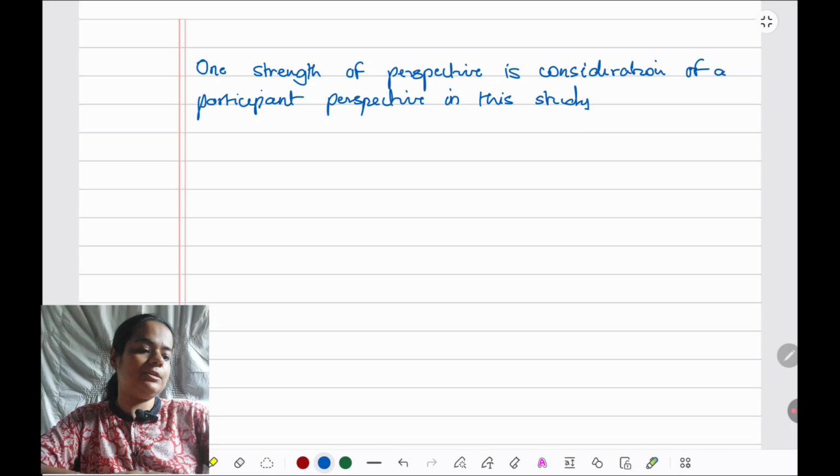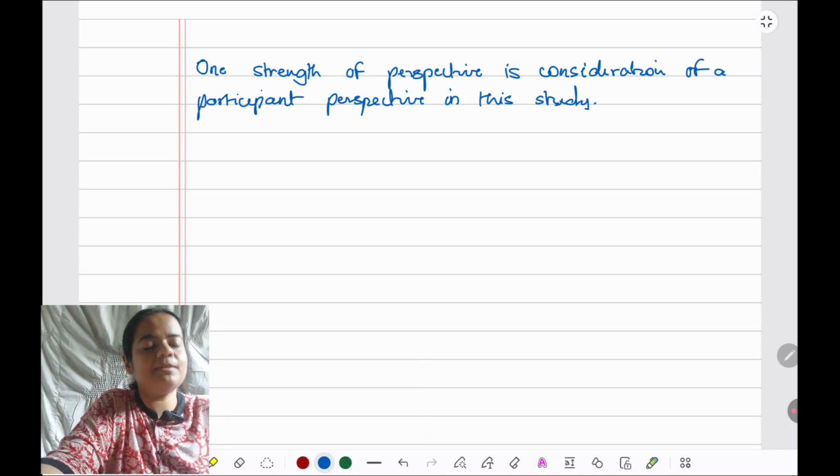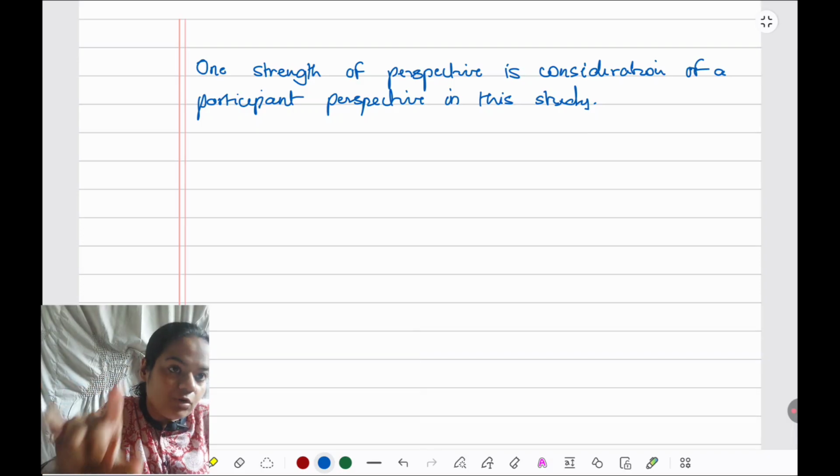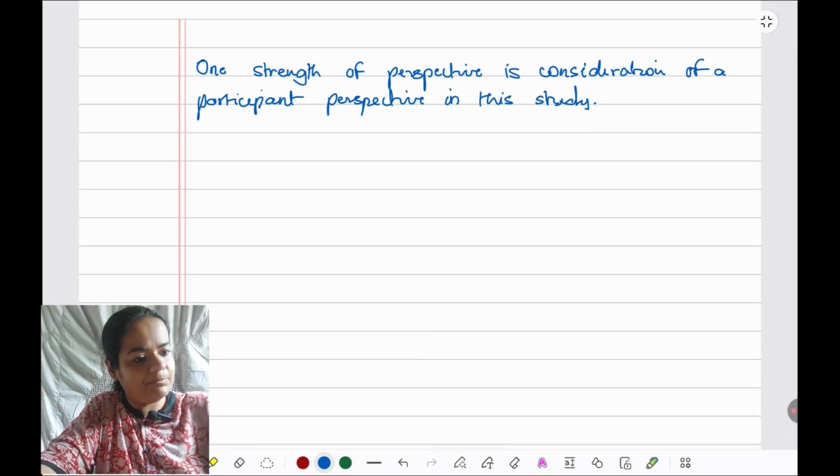Okay, now this is pretty generic. Many studies have investigation of participant perspective. So in this study, what was the participant perspective that was being investigated? I need to give an example.